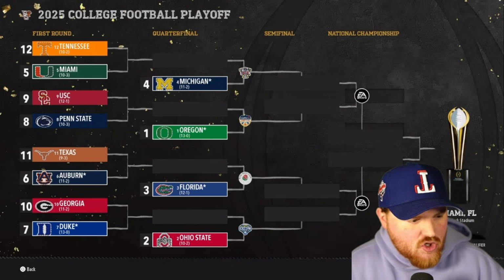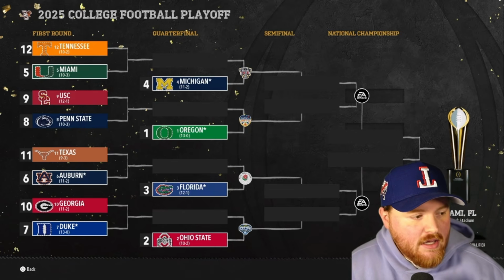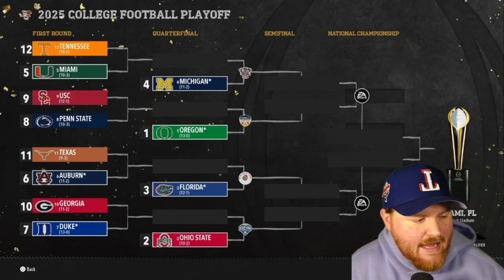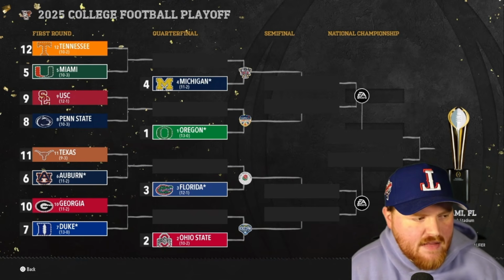Okay, so nothing super crazy here. Auburn gets in the first season, which is a little bit weird. Other than that, nothing super crazy, nothing really that exciting, unfortunately. So Tennessee gets in. They will face off against Miami, with the winner facing off against Michigan in the quarterfinal.